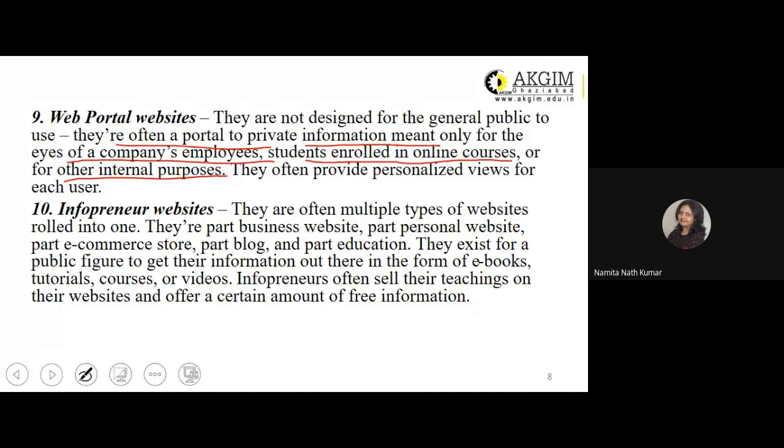That is a very commercialized form of a web portal, where it is not internal to the organization, yet they are providing a platform to online users wherein they can avail different types of services.